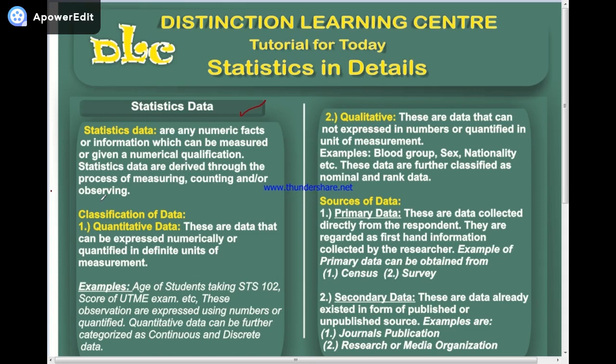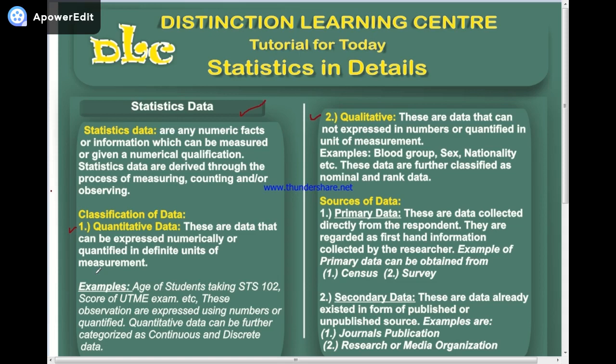Let's now proceed to the next section, which is classification of data. Now, we have two types of classification of data. We have quantitative data and qualitative data. Now, what is quantitative data? These are data that can be expressed numerically or quantified in the finite unit or measurement. Quantitative data, these are data that can be expressed in form of number.